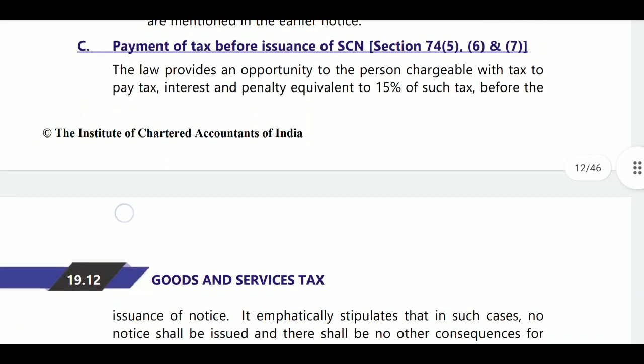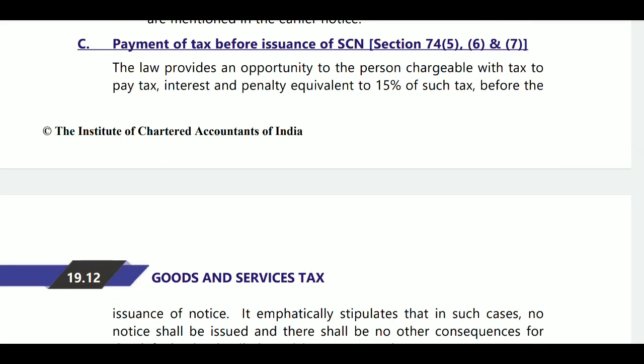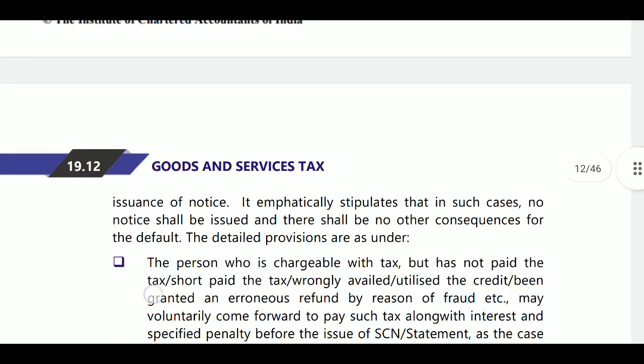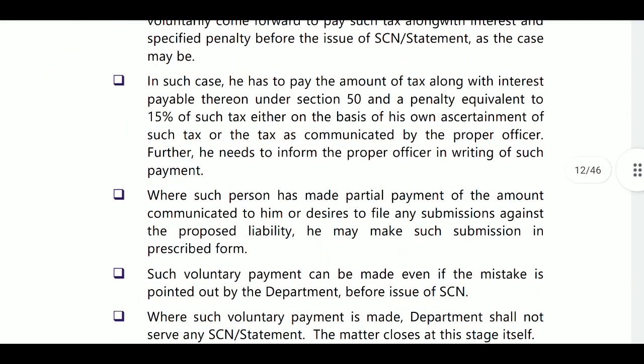Next, the penalty: if the show cause notice was not issued and you are ready to pay the tax amount, then you are required to pay tax plus interest plus penalty. What is the penalty? That is 15% of tax amount. 15% of such tax we are required to pay if the show cause notice was not issued and you only identified it on your own. That is the case.